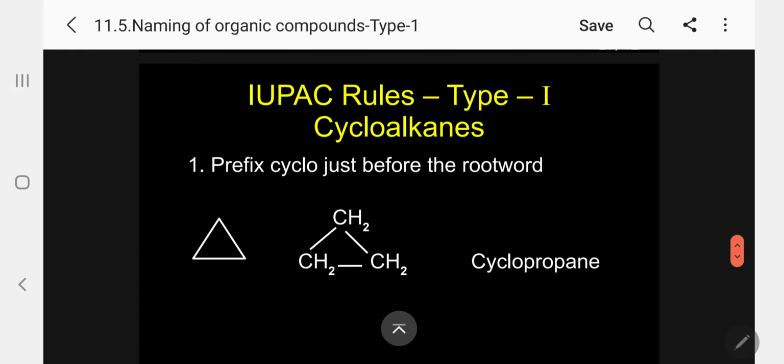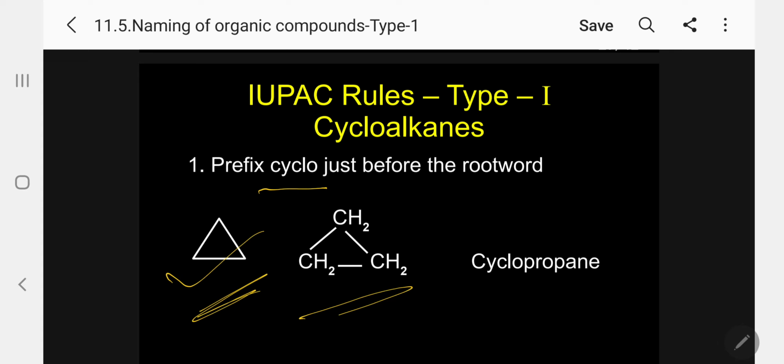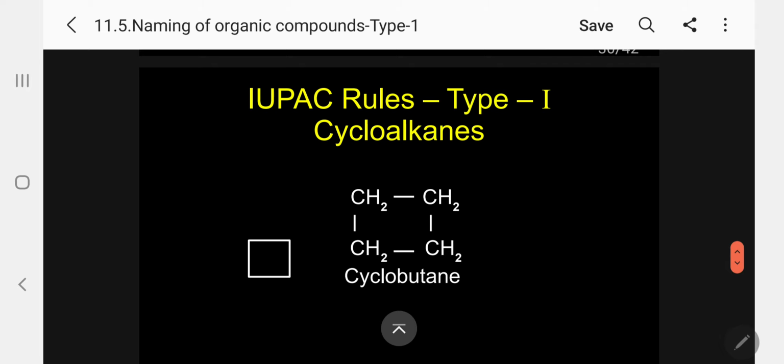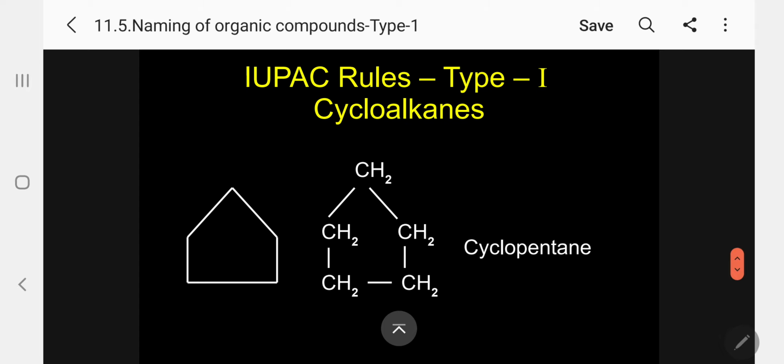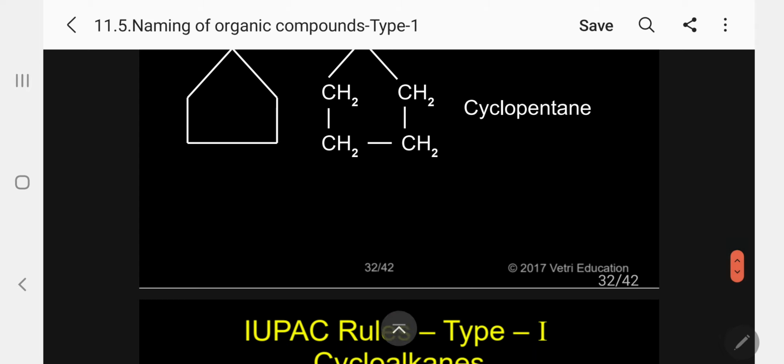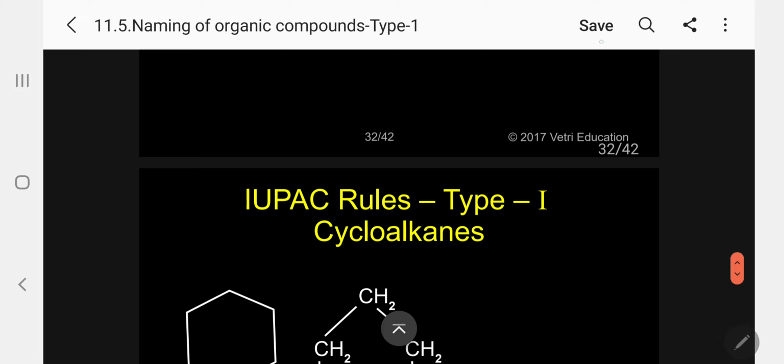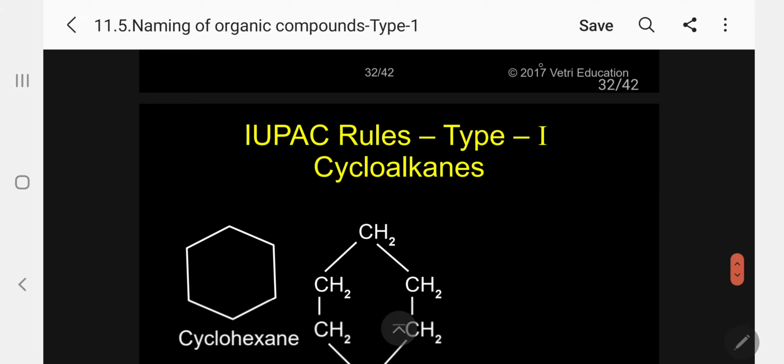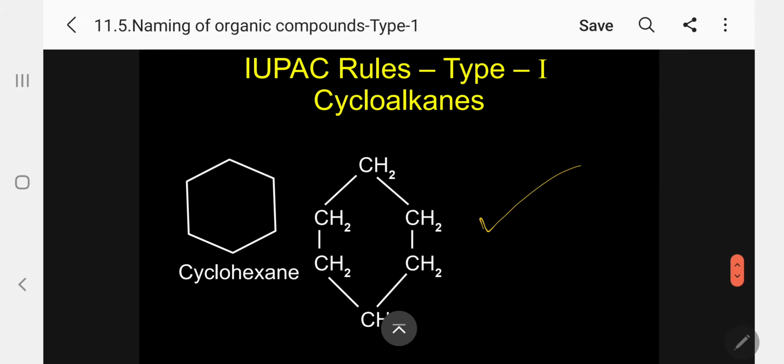Now I will go for the cyclic compounds. We know already, for cyclics, the primary prefix cyclo should be added always. Cyclopropane. So this is the normal conventional method. So now for your understanding, I am writing like this. Cyclopropane. Same way, I can write now cyclobutane. I can write now cyclopentane. Kindly follow. Now I will go here, cyclohexane. Kindly follow.